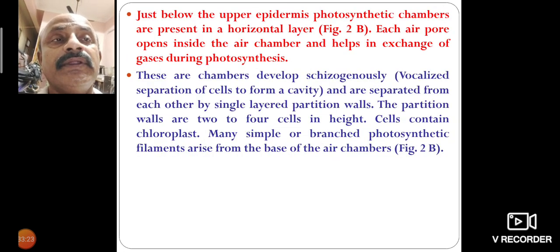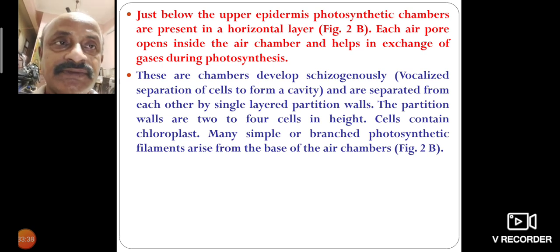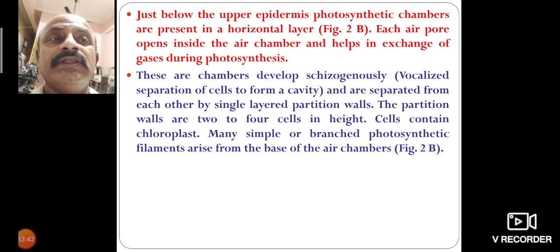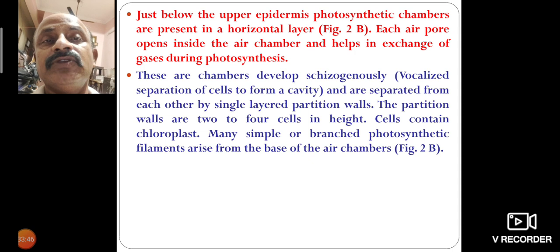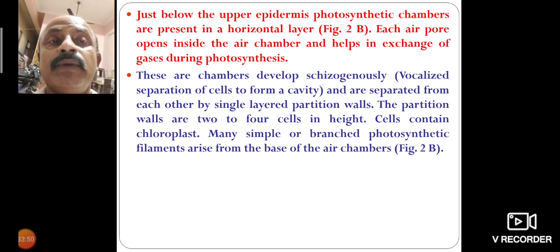Just below the upper epidermis, photosynthetic chambers are present in a horizontal layer. Each air pore opens inside the air chambers and helps in exchange of gases during photosynthesis. The air pore is similar to a stomata-like structure.